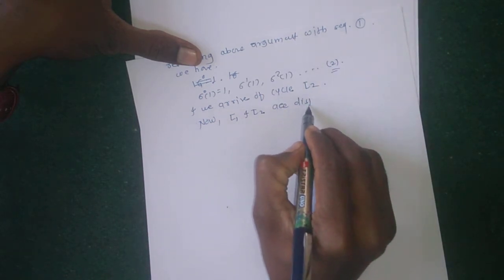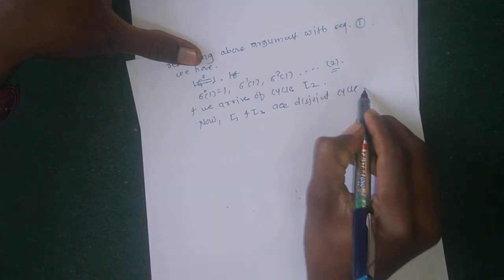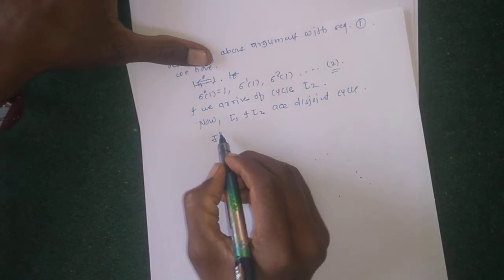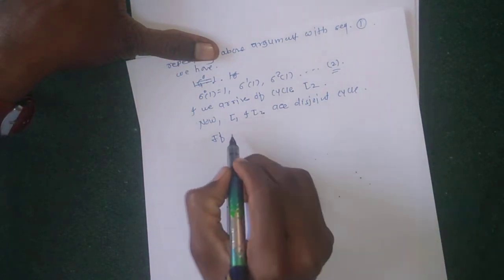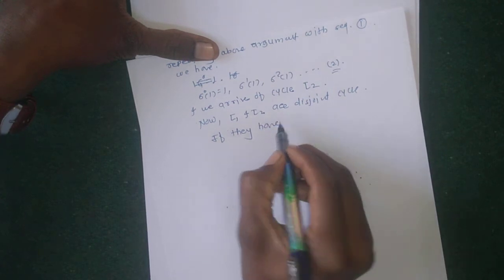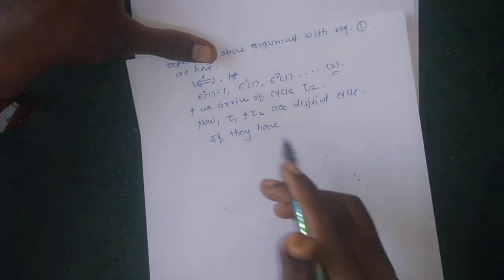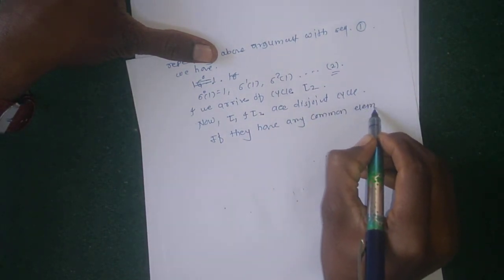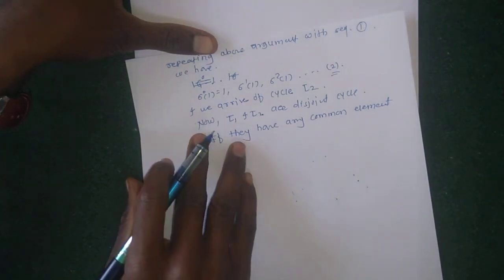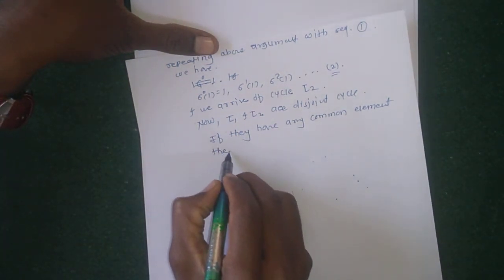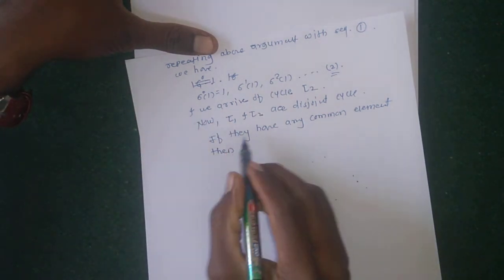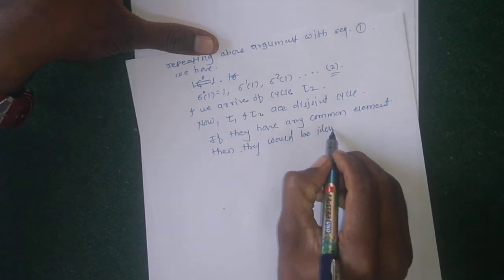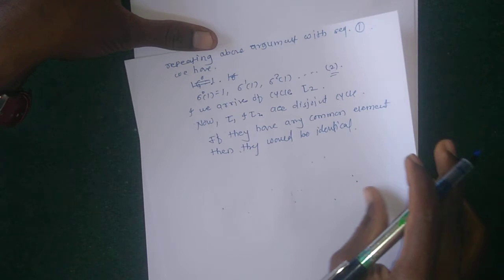are disjoint cycles if they do not have any common elements. If τ1 and τ2 have any common element, then they would be identical. Okay, continuing in this way,